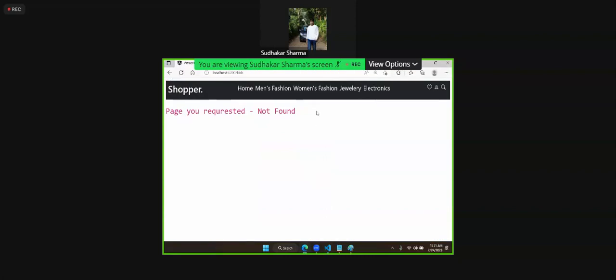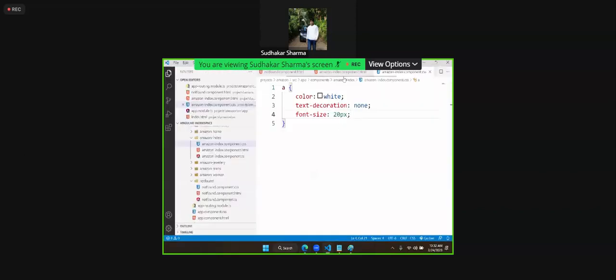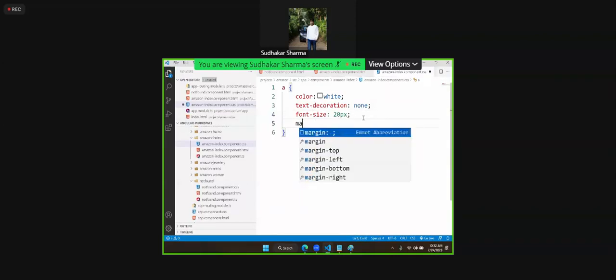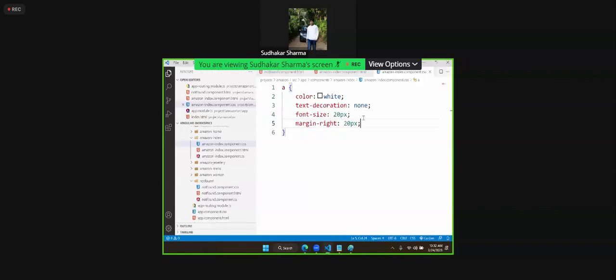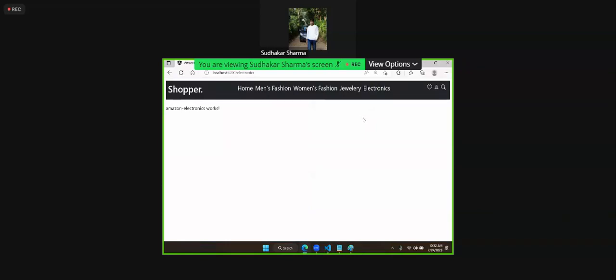Now what happens here is, when I click on home, it will get me home. I click on men's fashion, it gets men's fashion, women's fashion, jewelry, electronics. It will get those details. I will use here, what is it? Anchor. So margin, right? Already margin is there, 20 pixel. So it is okay now. So 30 pixel. So there is not much space. Okay, now it is fine.